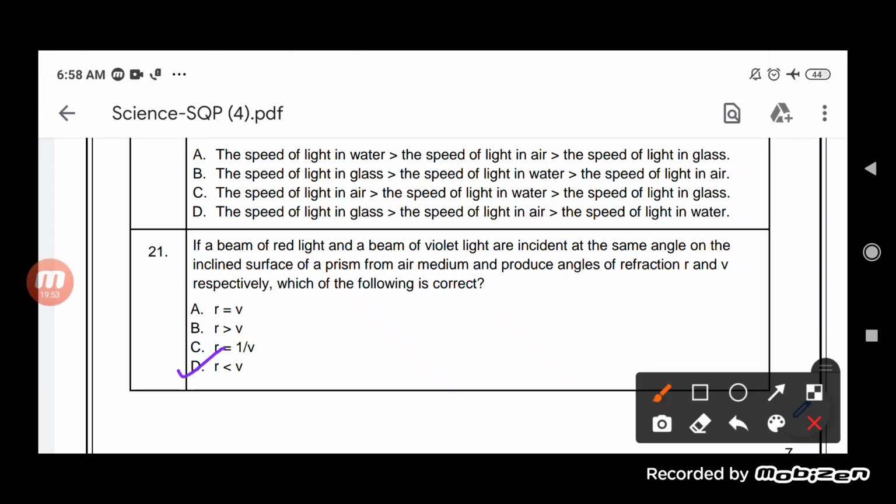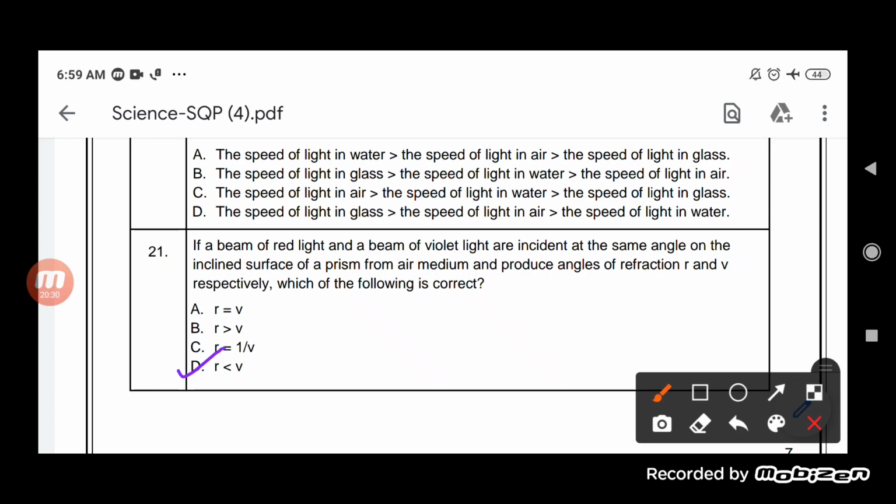And the reason is that since the wavelength of the red light is the greatest, less bending will be there. While in case of the violet, the bending will be more. So R is smaller than V.